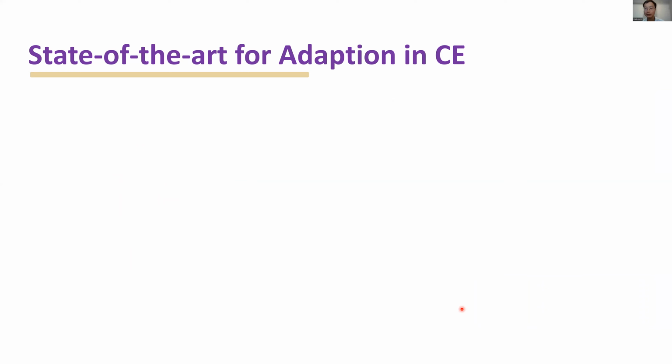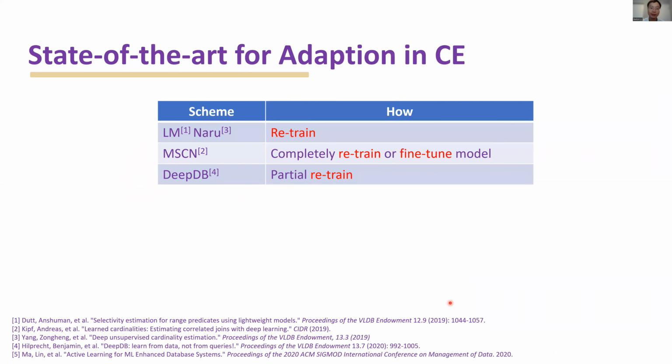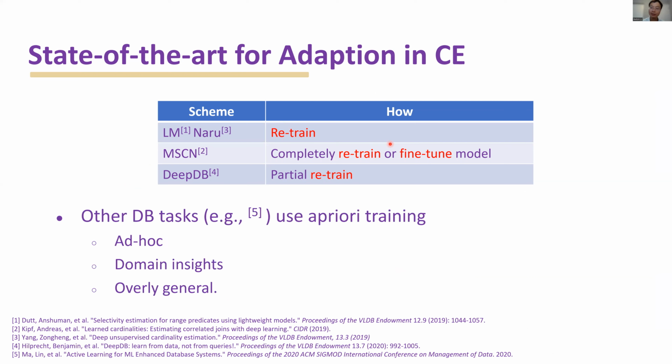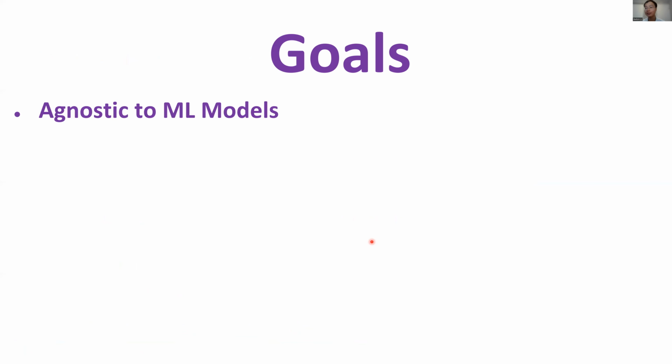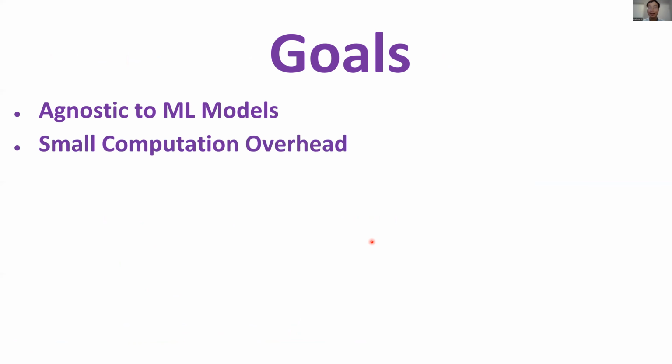Previously, in cardinality estimation, researchers either use retraining, fine-tuning, or partial retraining to address the data or workload drift. In some other database tasks, researchers have used ad hoc methods with some domain insights to adapt to data shifts. However, those methods are often overly general, and the data and workload shift problem is understudied in machine learning for systems. We have 3 primary goals here to solve the data and workload shift problem. A good solution should be agnostic to the underlying machine learning model, and the method should also have small computational overhead. At last, it should adapt quickly.